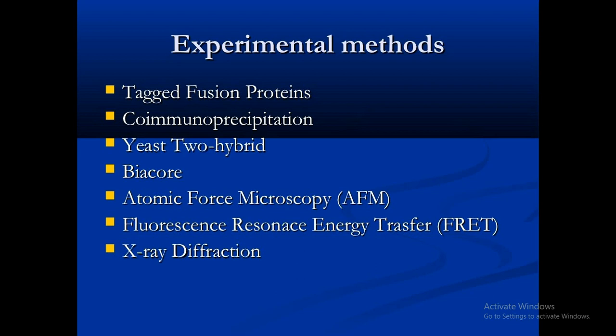X-ray diffraction, as we know, is a method in which we use monochromatic X-rays, which interact with crystalline samples. The sample should be crystalline. It is used for crystallographic structure determination of the two interacting substances and proteins. So all these are the methods which are used for protein-protein interaction, and for generating the primary data, which we can use as secondary data in bioinformatics.